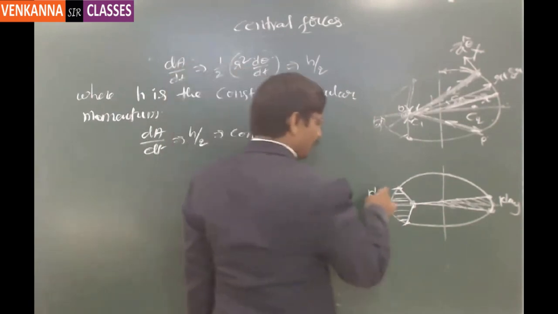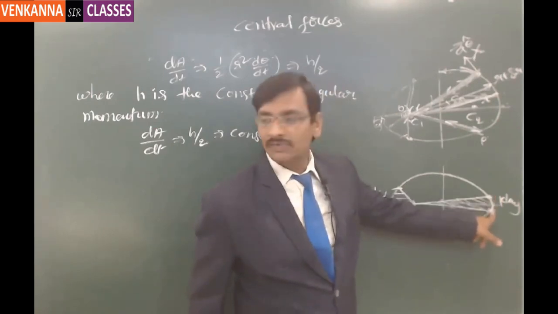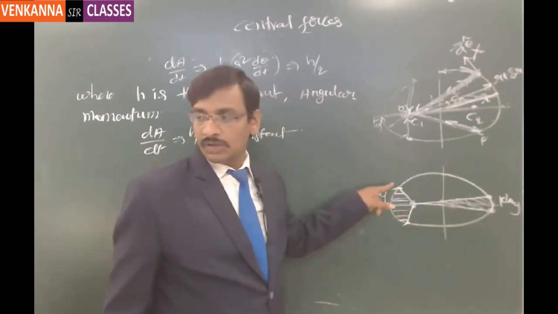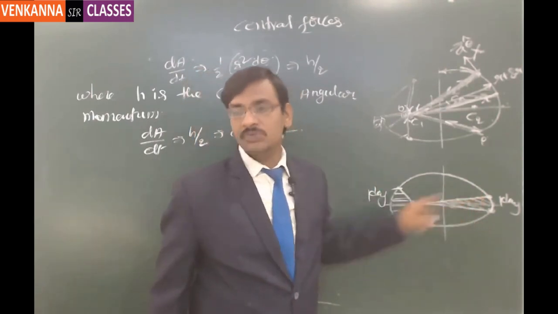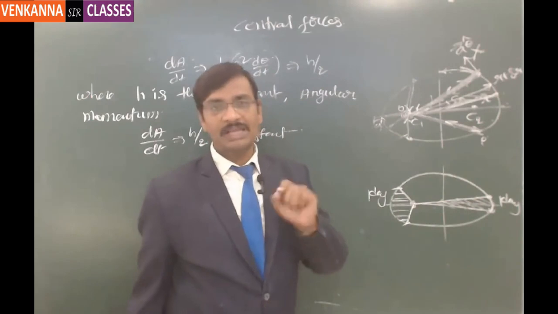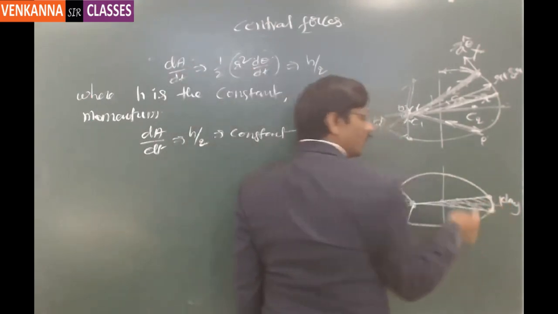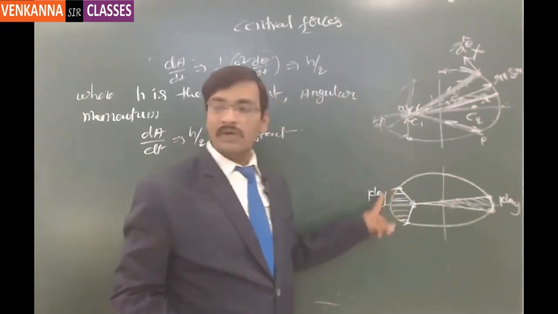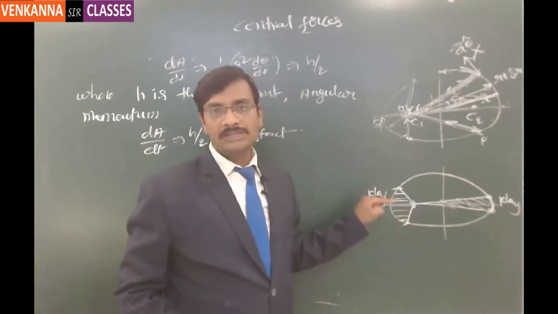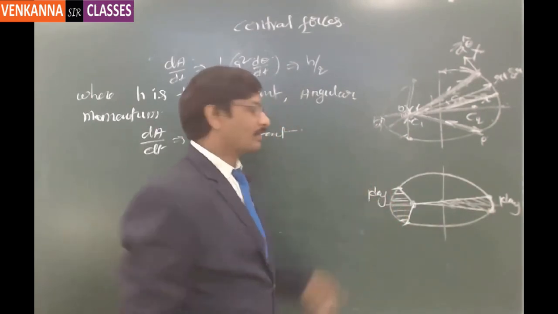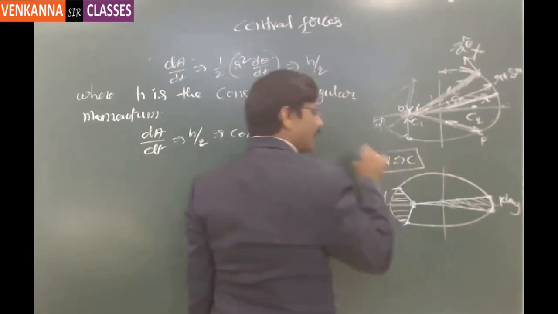So this is again 1 day, but the distance that it is going to cover from here to here is very less, but the distance that it is going to cover from here to here is very high when compared to this one. This is one important fundamental property of any planet. So it will take the same time to cover less distance and to cover more distance. Here it is the less distance, here it is the more distance. Why? Because the product of r into v is going to be a constant, which is the angular momentum.